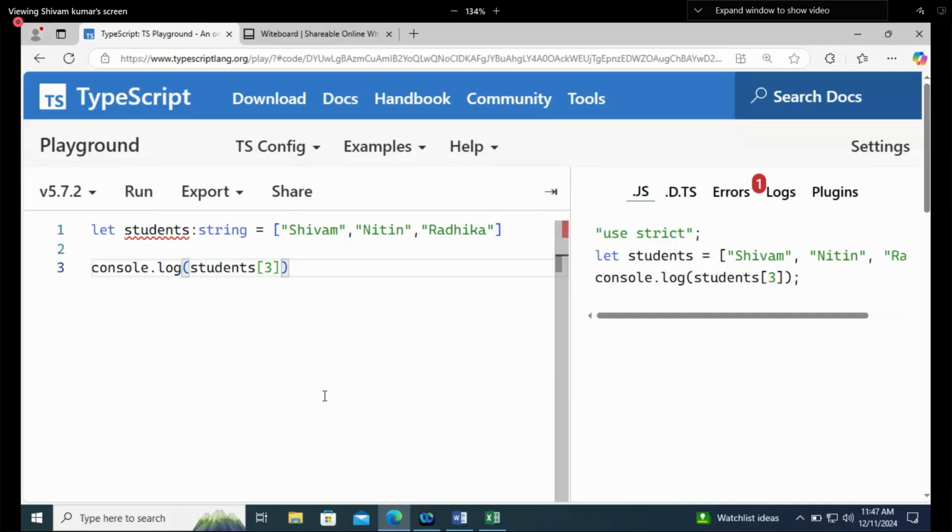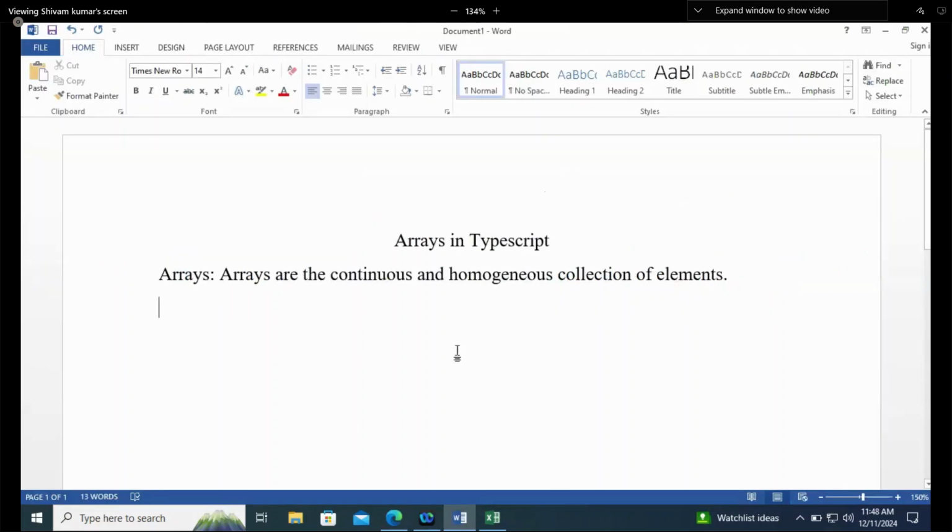How is it possible? So I will say no, I am giving a string array. Array means brackets, right? So you have to give it to string also. Now student belongs to an array of string, and then you can pass the values. Declaring string array in TypeScript.